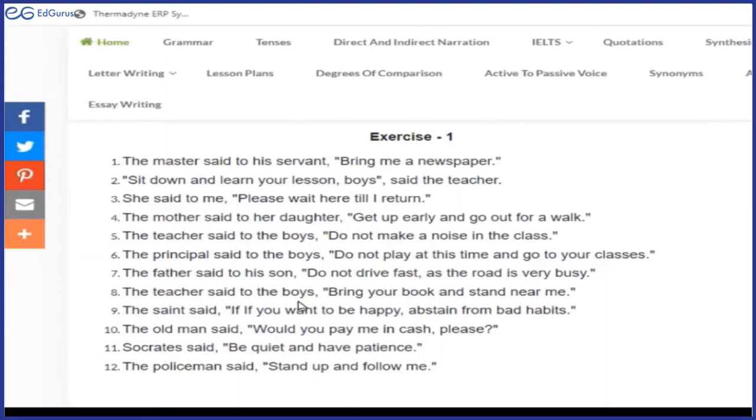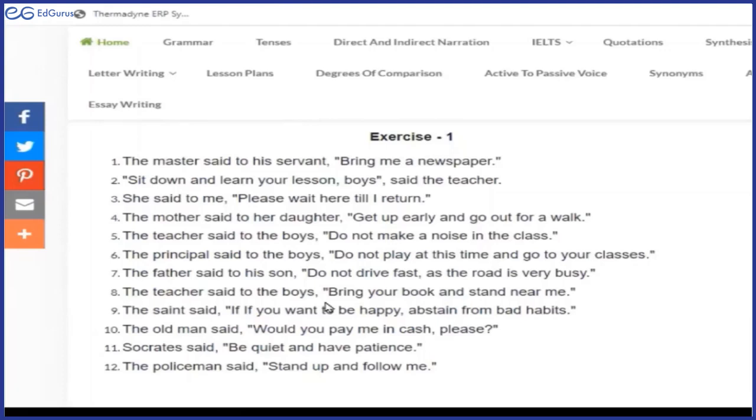The father said to his son, do not drive fast as the road is very busy. The father warned his son not to drive fast as the road was very busy. Right. Very well said. The said to is changed into warned here. Yes, it is a warning. You could use caution also, but warning is also correct. Well done. The teacher said to the boys, bring your book and stand near me.